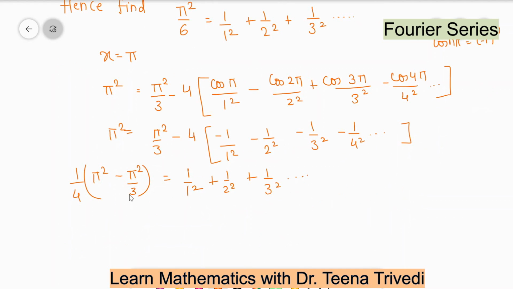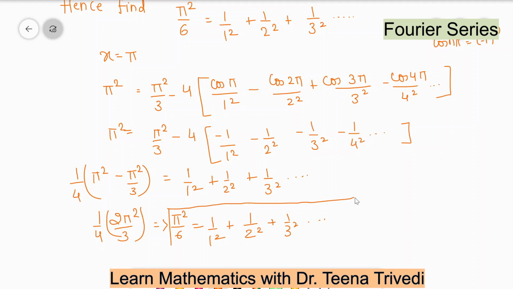When you solve this part, it will be 3 pi square minus pi square, so this will be 2 pi square by 3, and 1 upon 4 is there, and again it will cancel, so finally pi square by 6 is equal to this series. So this will be our final series. We can find it from the previous series of cosine. Okay, so this is our final answer.